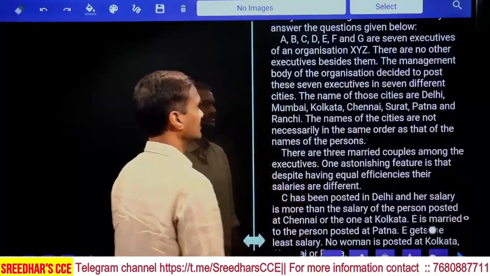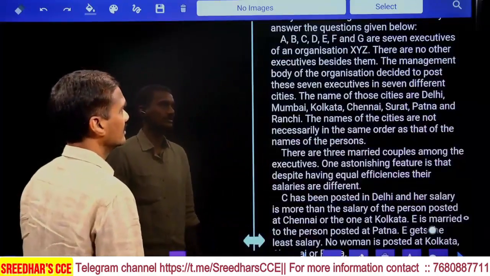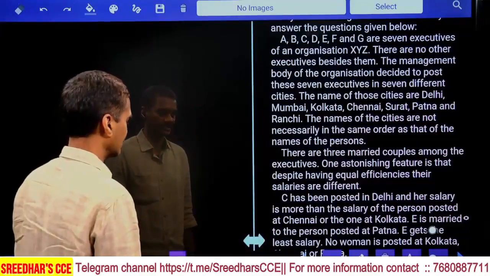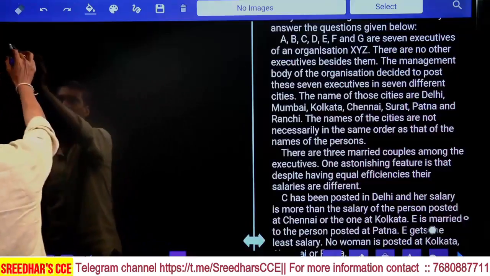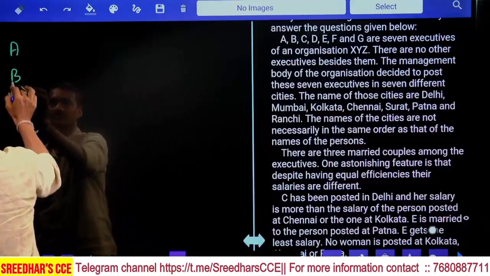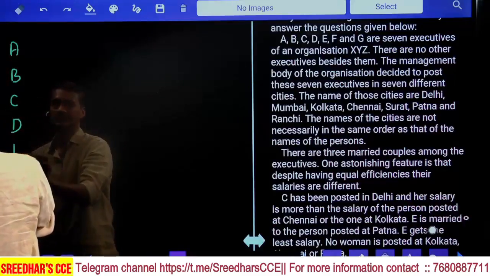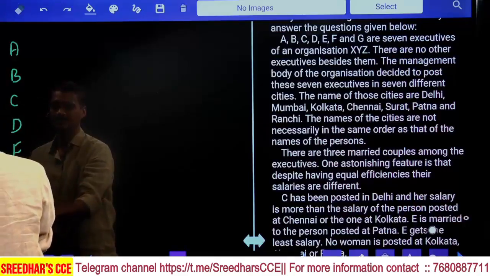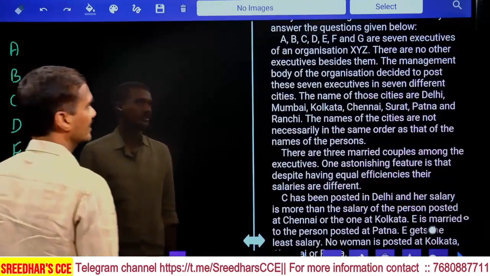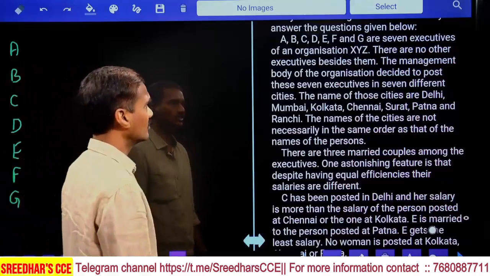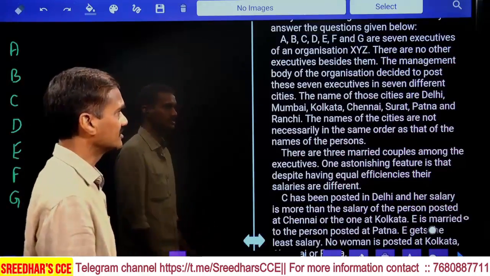A, B, C, D, E, F, and G are the 7 executives of an organization XYZ, isn't it? Now, how many persons were there? 7 persons. Who are those 7? A, B, C, D, E, F, and G. They are working in the organization XYZ. There are no other executives besides them, only 7 persons were there.